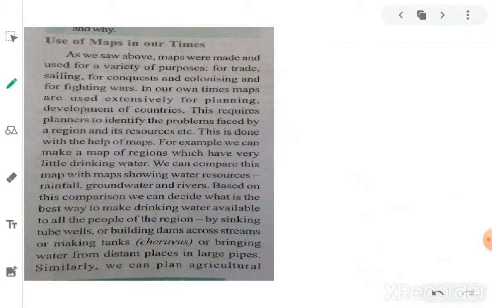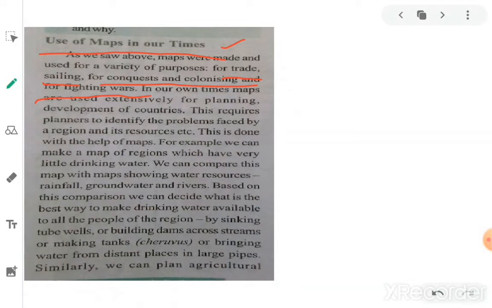Another important aspect is the use of maps in our times. What are the uses of maps? There are different maps, so how are these different maps used nowadays? As we saw above, maps are made and used for a variety of purposes: for trade, sailing, for conquest and colonizing, and for fighting wars. The World War II campaigns were carried out using maps of different places of the world.